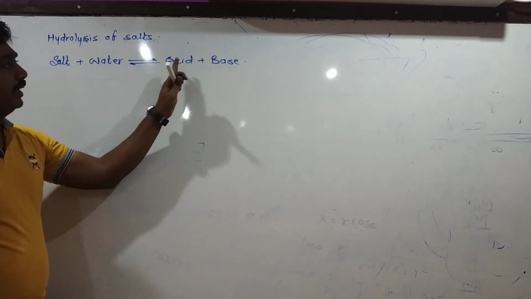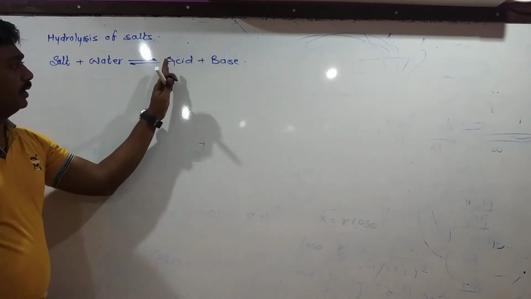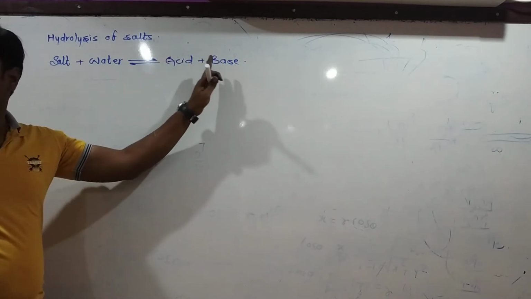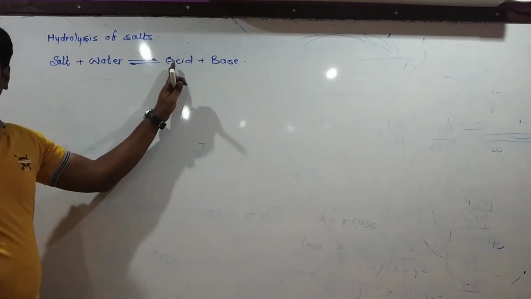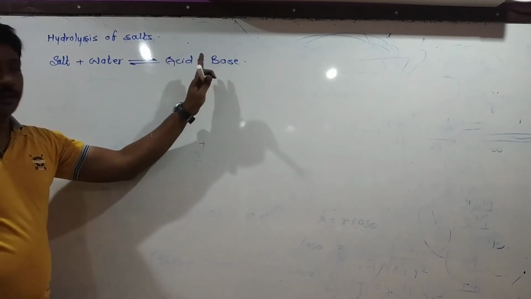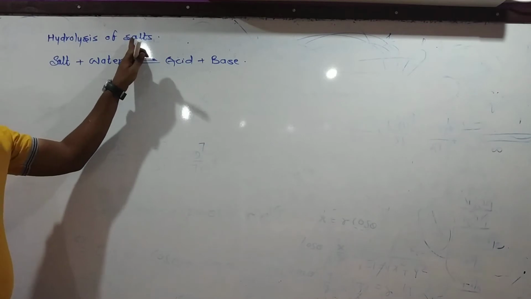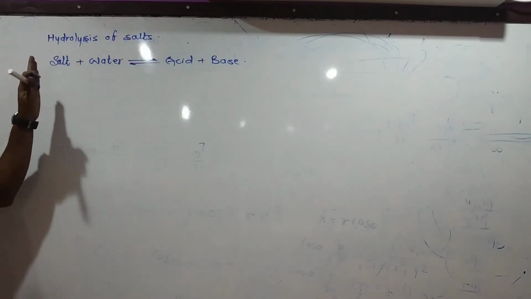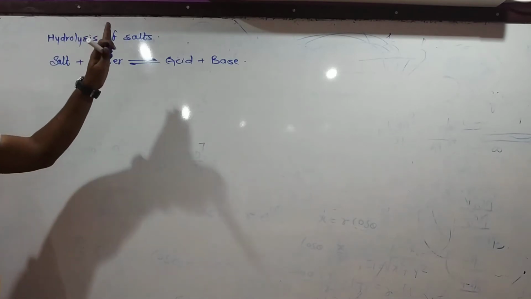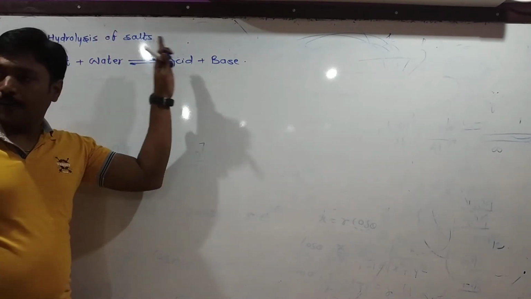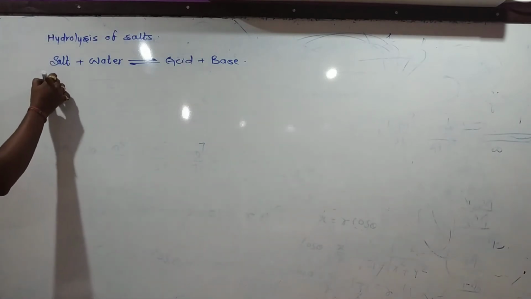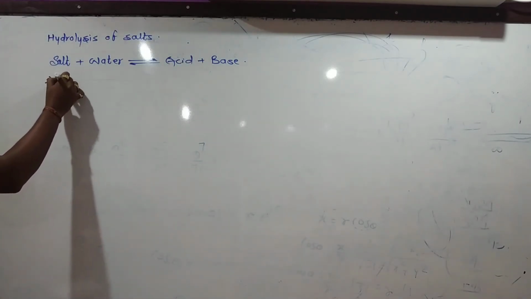Depending upon the acidic and basic strength of the particular acid or particular base, the solution may be acidic or basic. If the acid is strong, the solution will be acidic. If the base is strong, the solution will be basic. Hence, the hydrolysis of salt is defined as the reaction of salt with water to produce acidity or basicity into the solution.